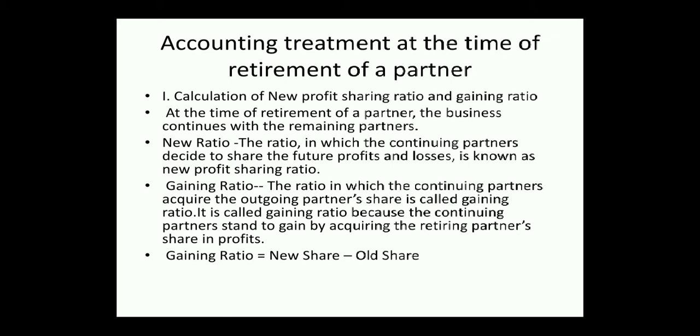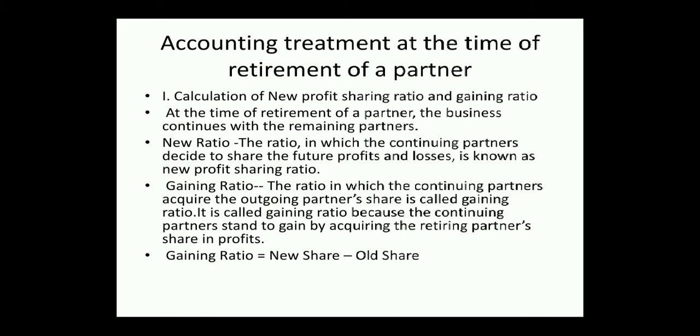And next, accounting treatment at the time of retirement of a partner. First point, calculation of a new profit sharing ratio and gaining ratio. At the time of retirement of a partner, the business continues with the remaining partners, so the remaining partners' share in future will be calculated. What is the new ratio? The ratio in which the continuing partners decide to share the future profits and losses is known as the new profit sharing ratio.